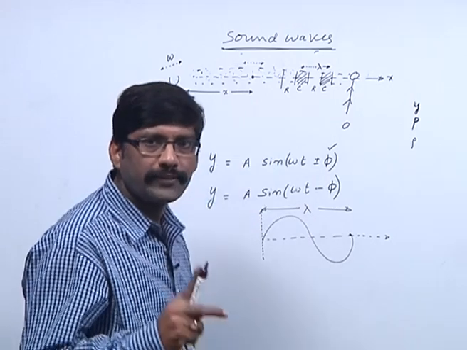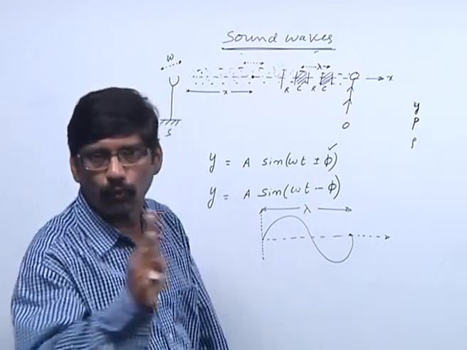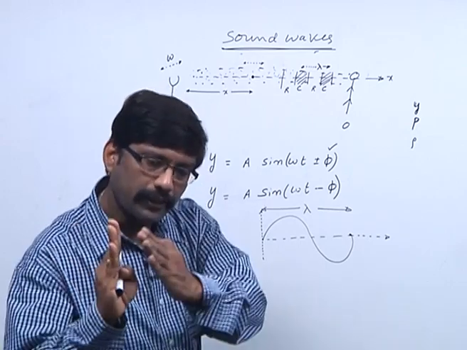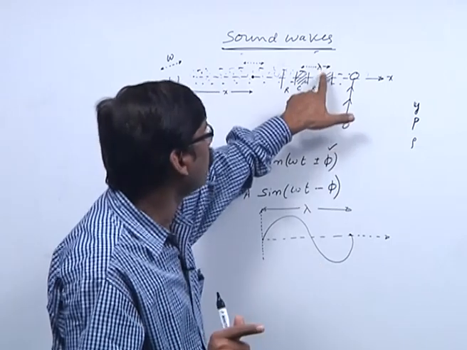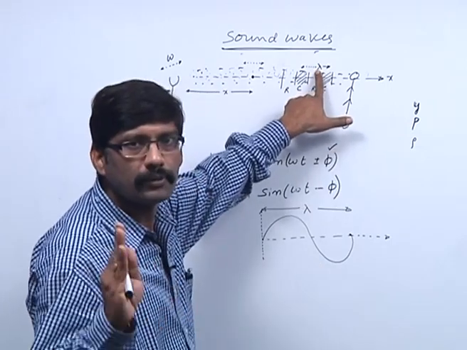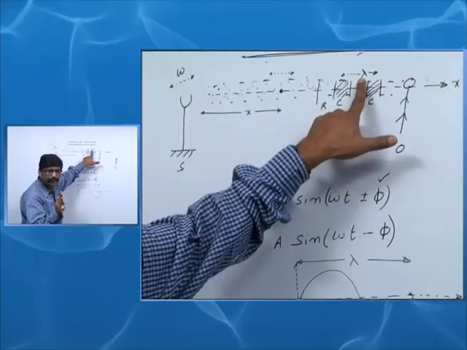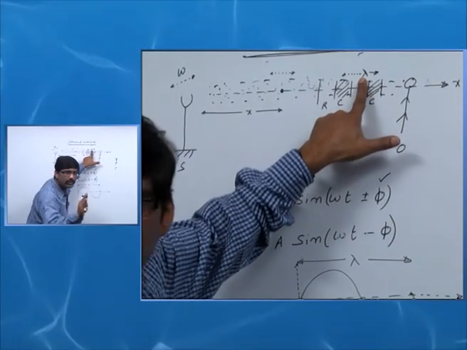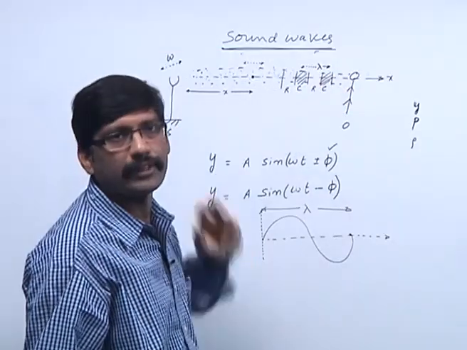Or we can say when the source completes one oscillation, the disturbance travels some distance, that distance is called wavelength, lambda.